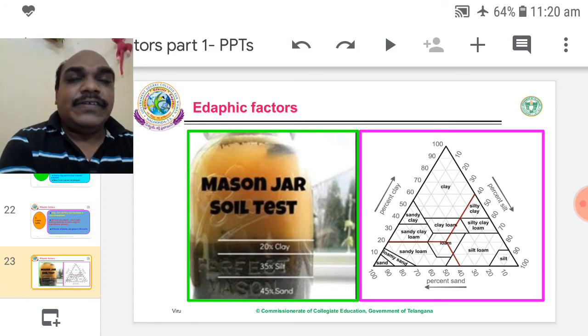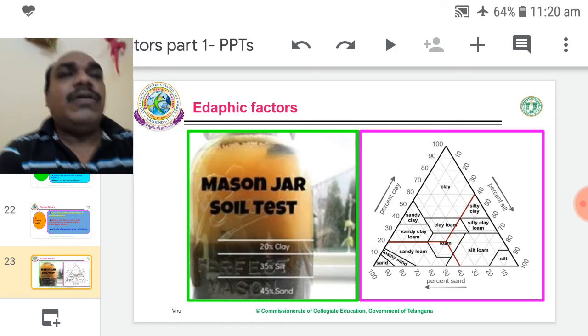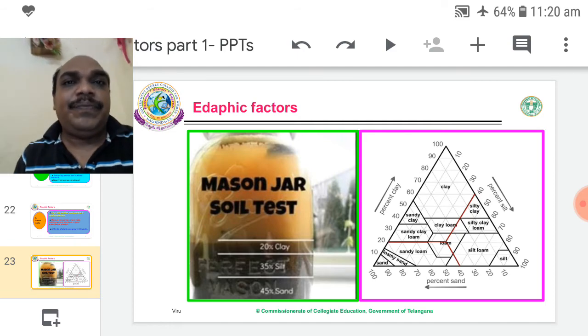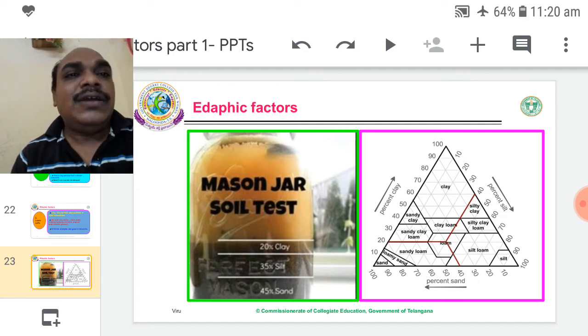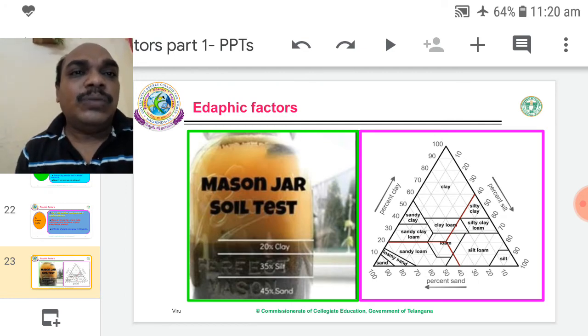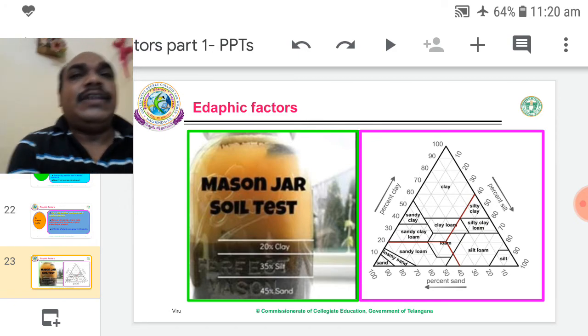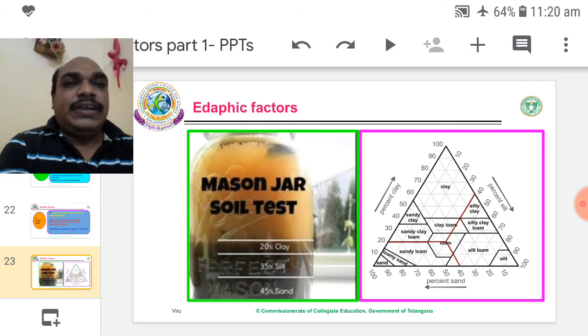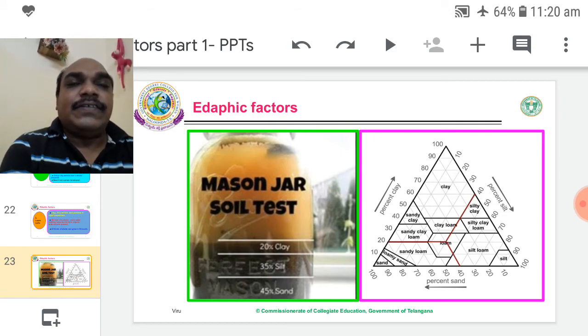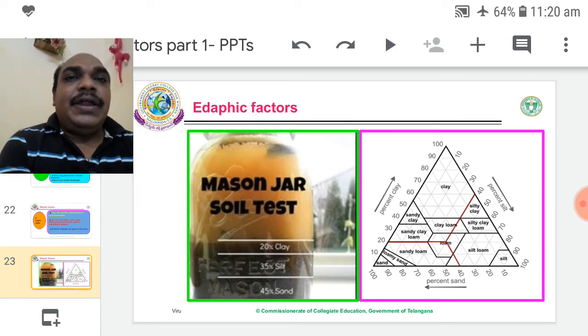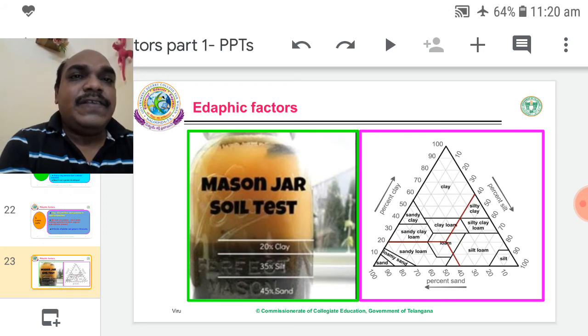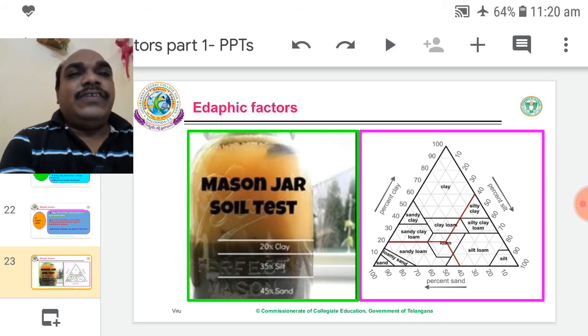Mason jar soil test. When you are going to new houses, in their gardens, whether that garden soil is good or not, we don't know. In that moment, you must prepare that garden properly. We want one test. The test is the Mason jar soil test. Take some amount of soil from the garden in various places. Pour that soil into one bottle. The bottle name is Mason jar.